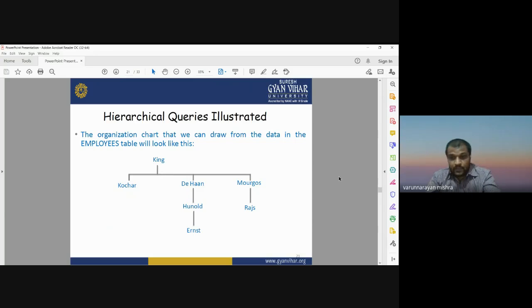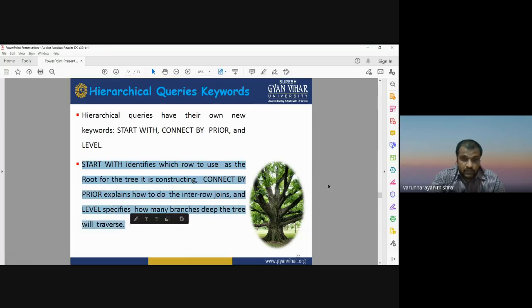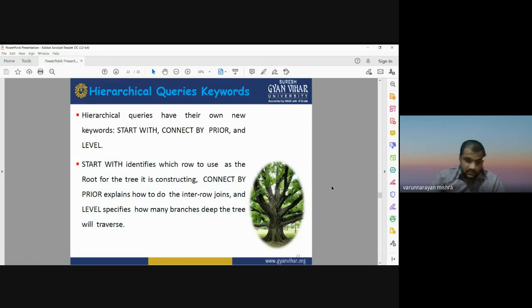So in the same way, you can construct any hierarchical tree, you can run any hierarchical query operation by having these three keywords: start with, connect by prior, and the level. Okay. So this is very important to see the root. Root means from where you are going to start.